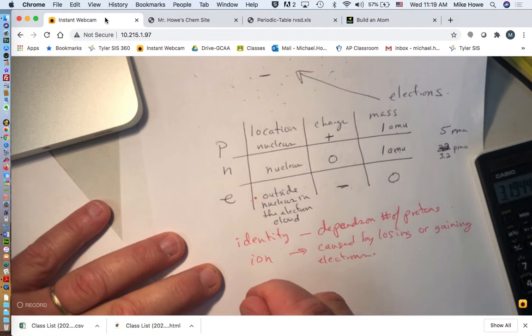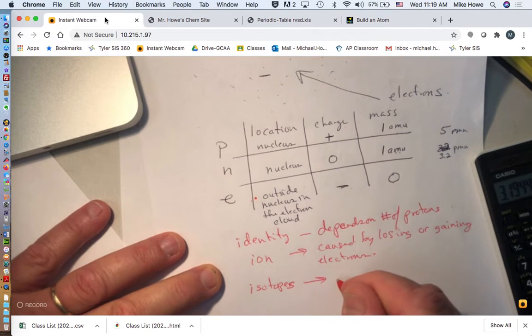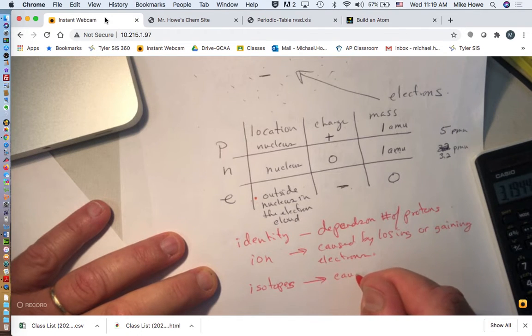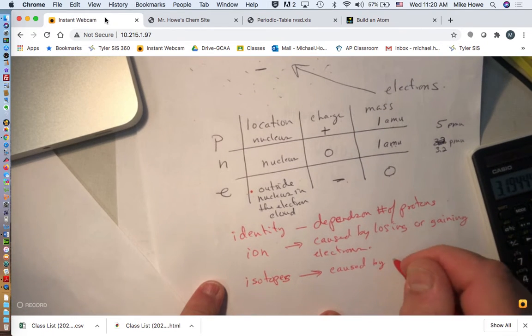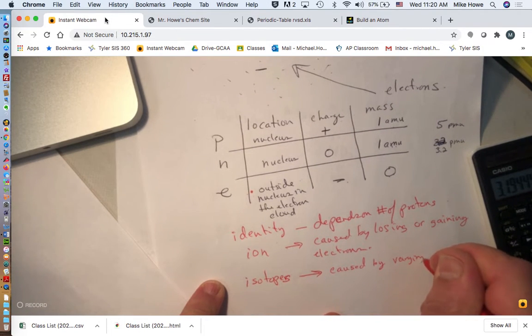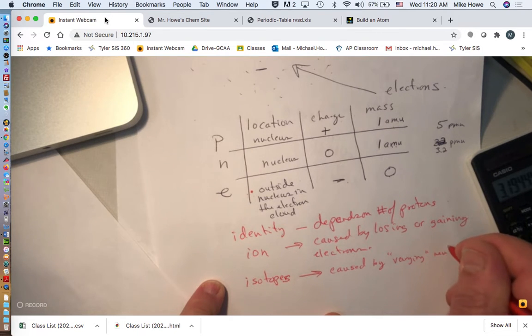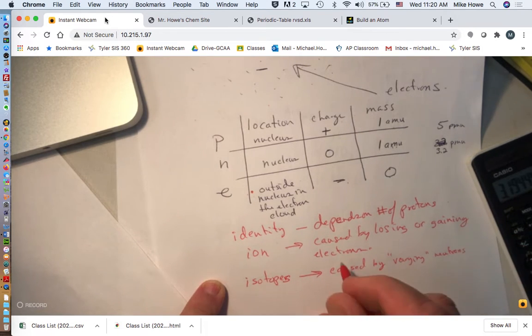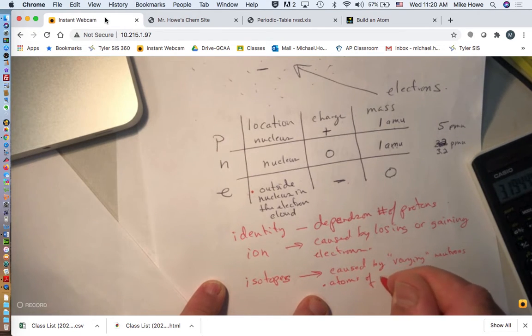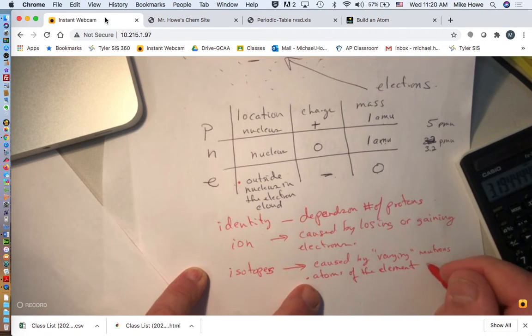I'm going to define this word isotope. Isotopes are caused by varying or changing neutrons. So the definition of an isotope is atoms of the same element, with the same identity, with varying numbers of neutrons, or different numbers of neutrons.